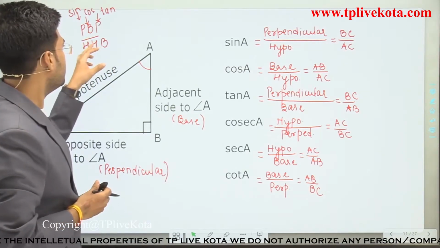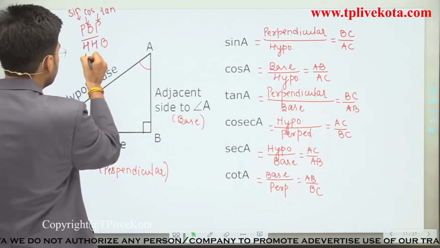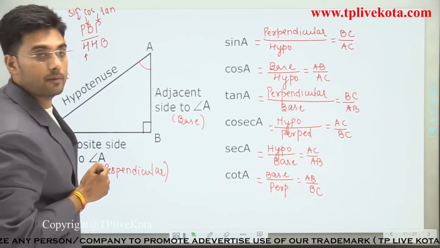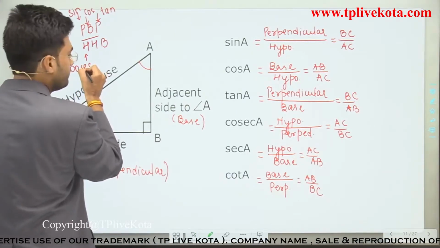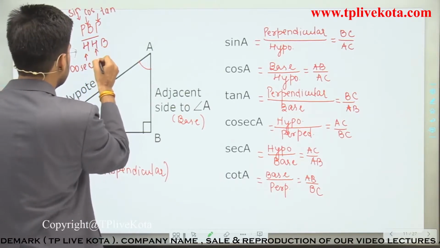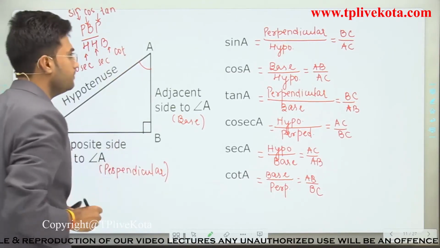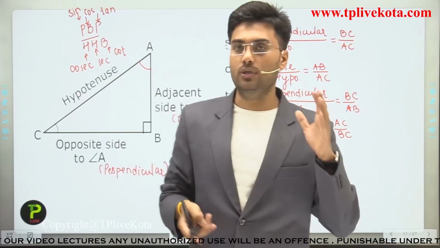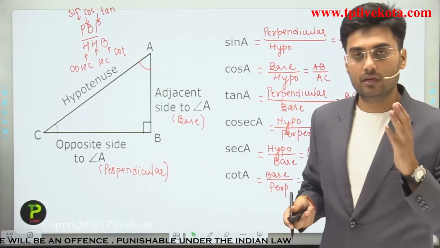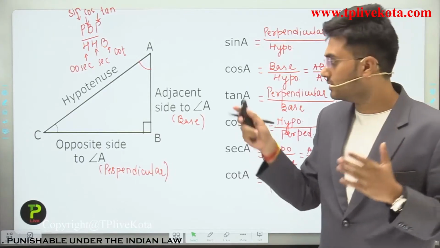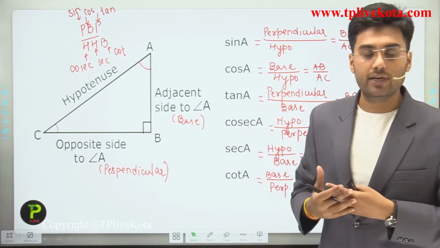And if we use the opposite direction, hypotenuse divided by perpendicular is cosec, this is sec, and this is cot. Okay, so students, I hope now you can remember how we define sine, cos, and tan for any triangle.